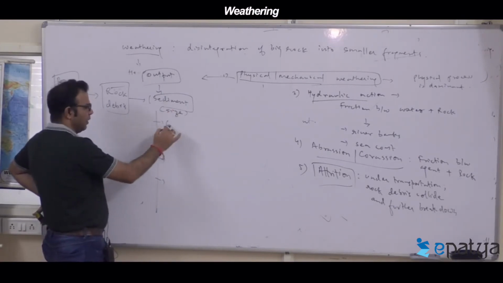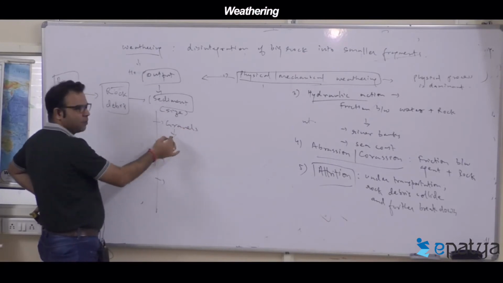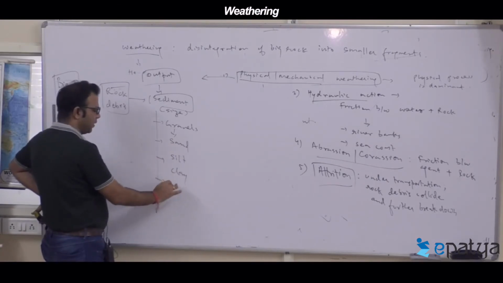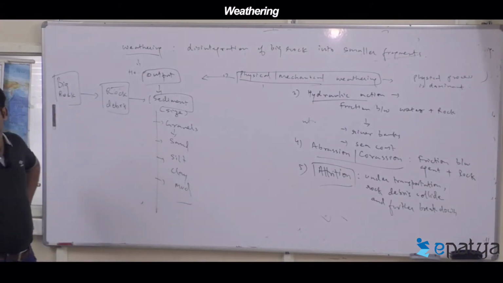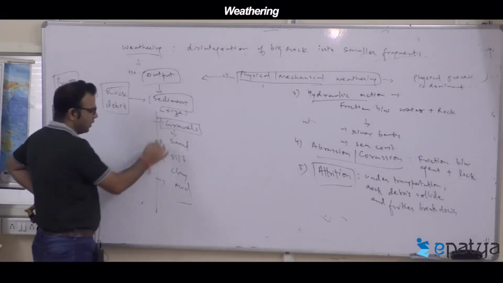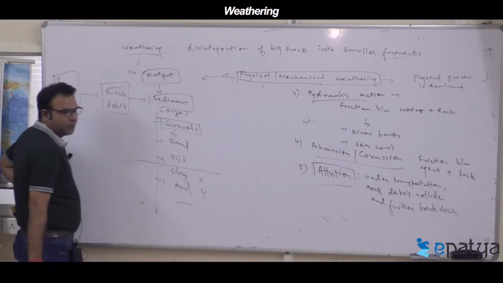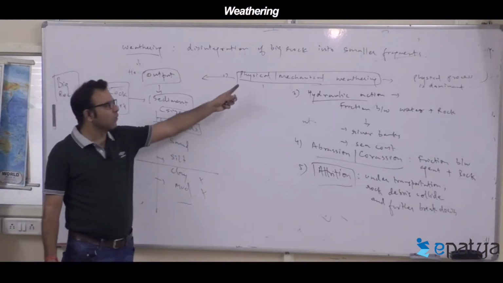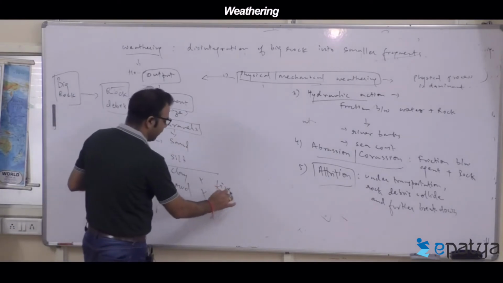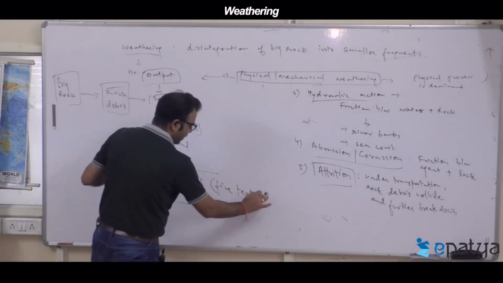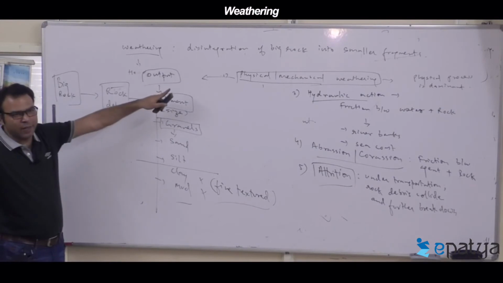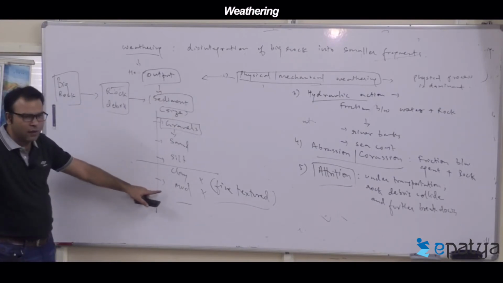The biggest is gravel, then smaller ones: sand, silt, clay, and the finest is mud. We discussed sediment size yesterday. Physical or mechanical weathering does not produce fine-textured material like clay and mud, so the mechanical process is not able to form clay and mud.